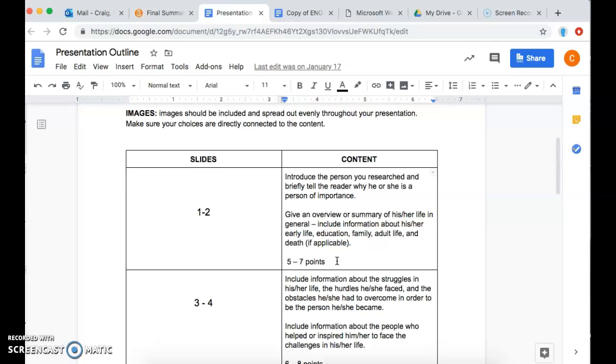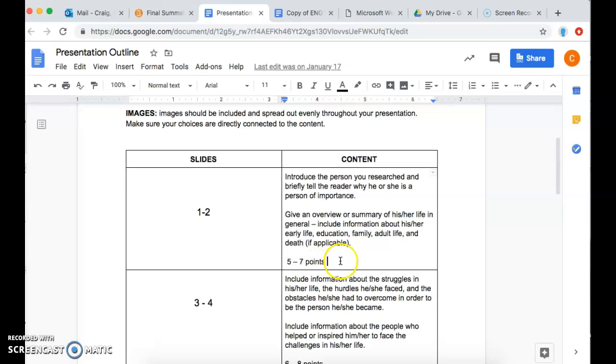So you might have cue cards in front of you or a written report in front of you that you're going to be reading as you record your screen or something like that, and that's totally fine. Or if you really know this person really well after doing the research and you can just talk off the top of your head, that's even better. You're trying to do it as if you were presenting it in front of the class, except obviously we can't do that right now.